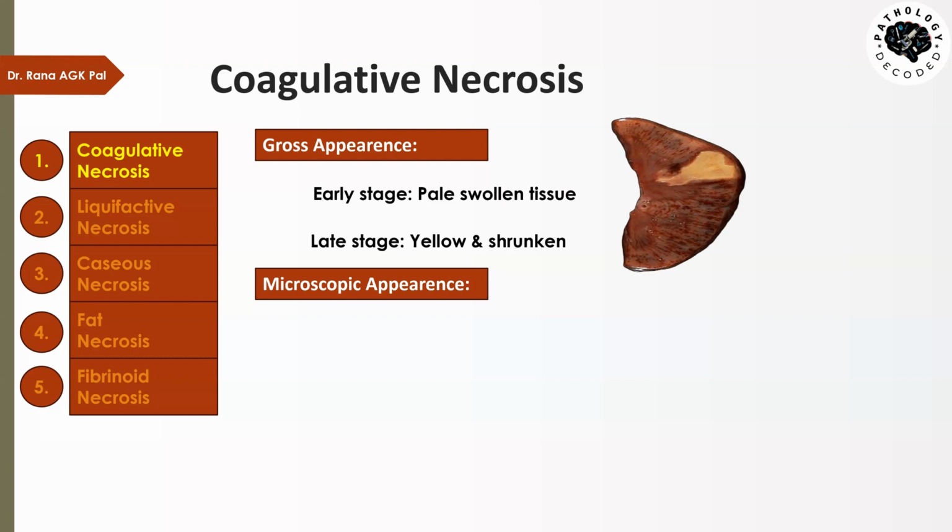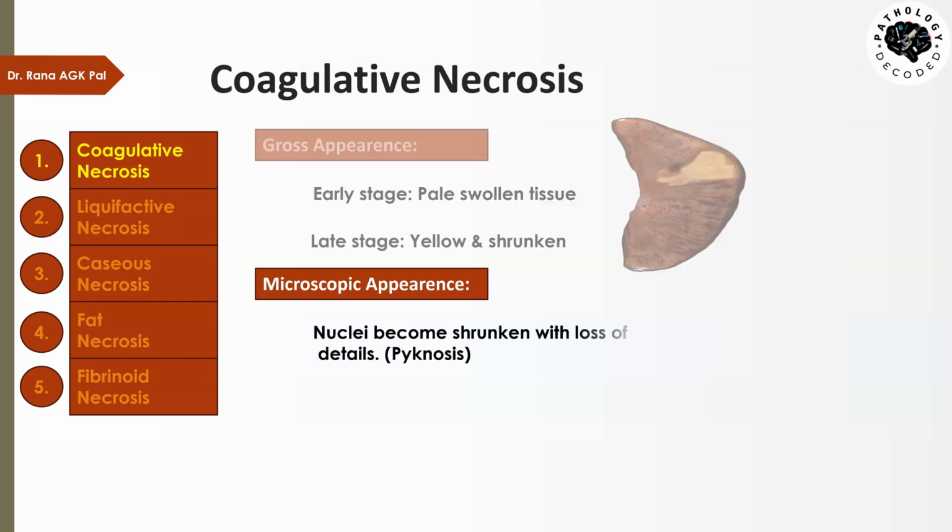Now, what will we see if we look under the microscope, in the microscopic appearance? In microscopic appearance, the nuclei become shrunken with loss of details. That means nuclei become pyknotic. This is called pyknosis. Again, remember the three types of nuclear death I had explained in my earlier lectures: pyknosis, karyolysis, and karyorrhexis. So here in coagulative necrosis, there will be clumping of the chromatin material, which is called pyknosis.